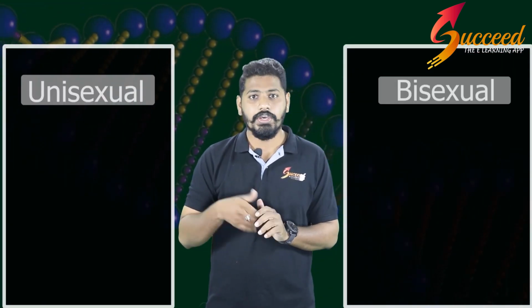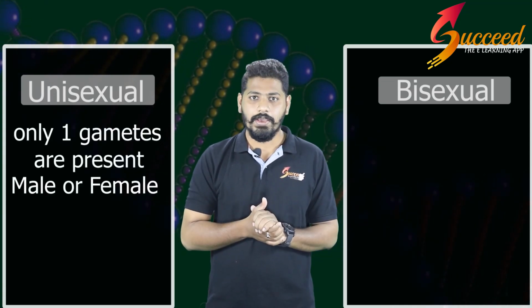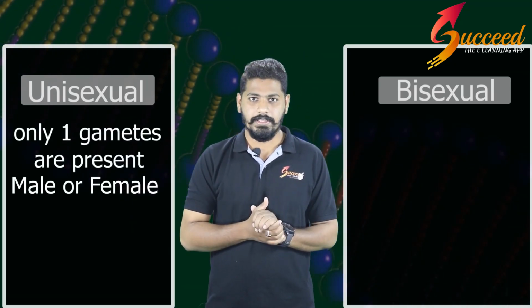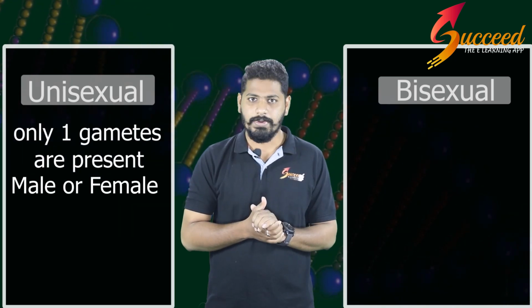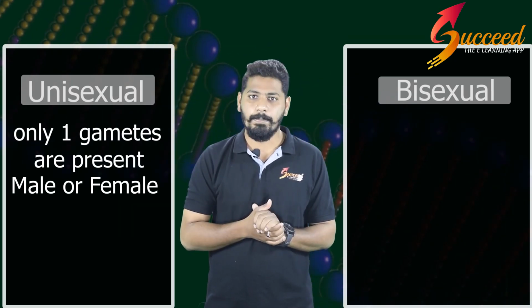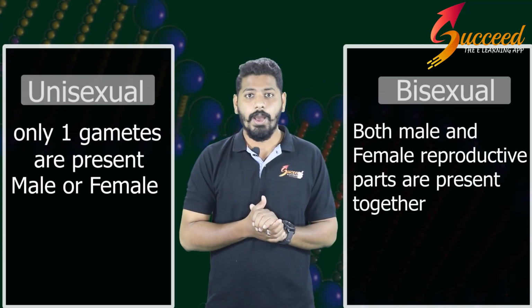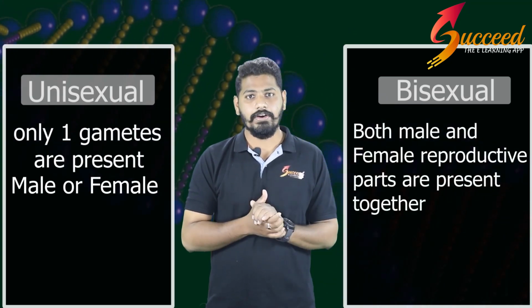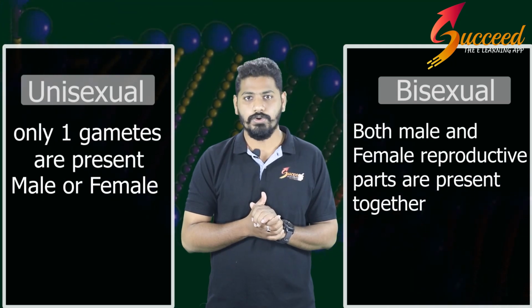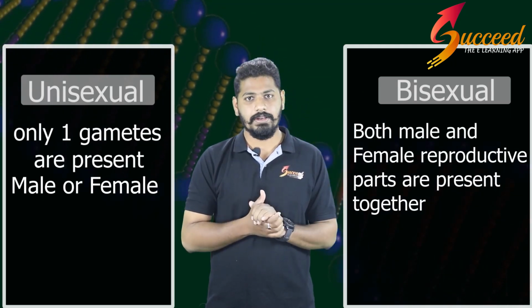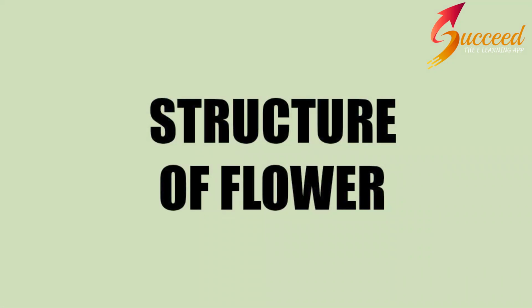In the case of unisexual, only one type of gamete is present, maybe male or female. For example, papaya, watermelon. But in the case of bisexual, both male and female reproductive parts are present together. For example, hibiscus.